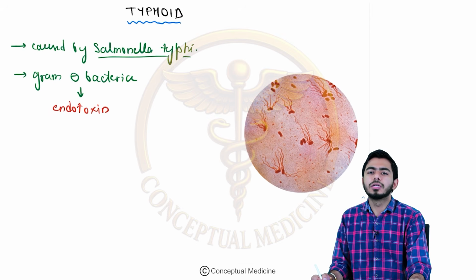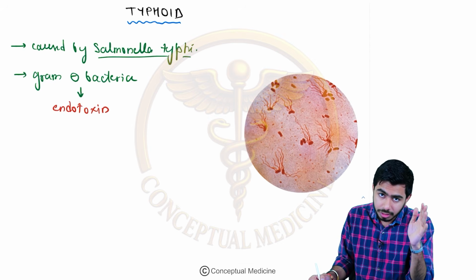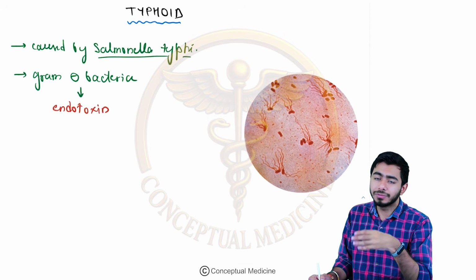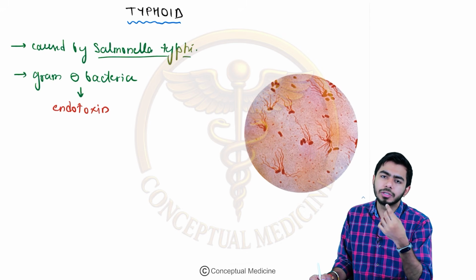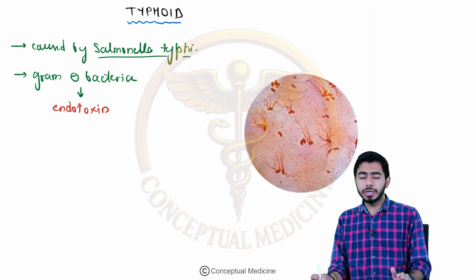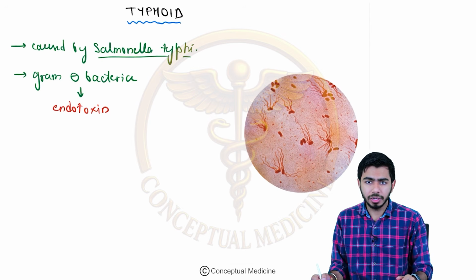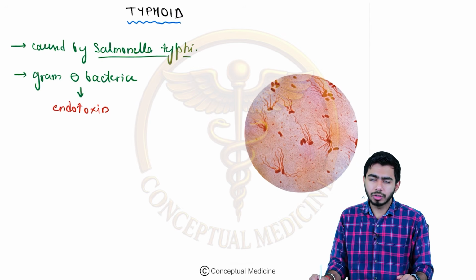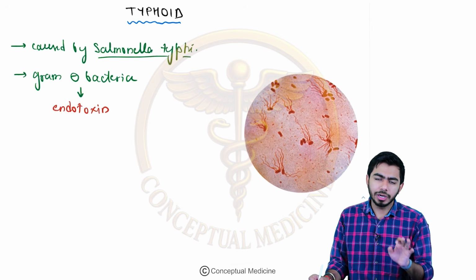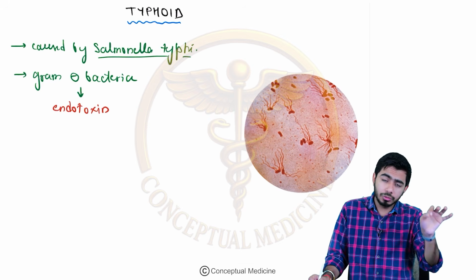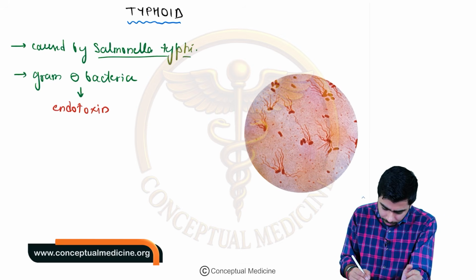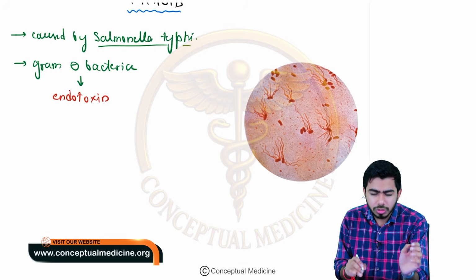Endotoxin. And in very severe cases, if it is causing septicemia, if it is causing sepsis in the patient, it might cause septic shock also, right? And that might lead to multiple organ failure and eventually death. So in very severe cases, that might also happen. So endotoxins are usually more dangerous as compared to exotoxin. By the way, it is an endotoxin producing bacteria.